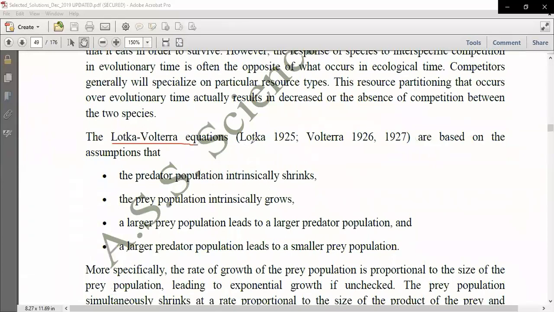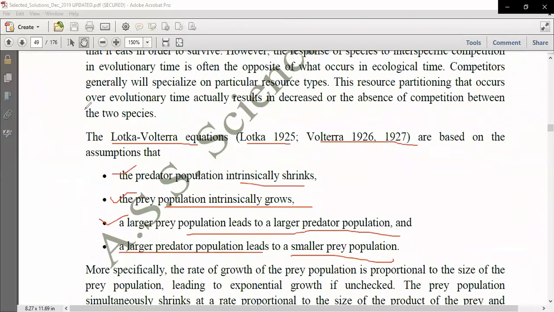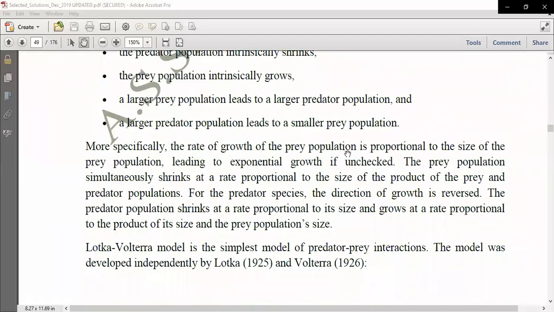So the Lotka-Volterra equation was given by Lotka and Volterra, and it is based on the assumption that the predator population intrinsically shrinks. These were the assumptions. The prey population intrinsically grows. A large prey population leads to a large predator population. A large predator population leads to a smaller prey population. So these all are some of the assumptions, right?